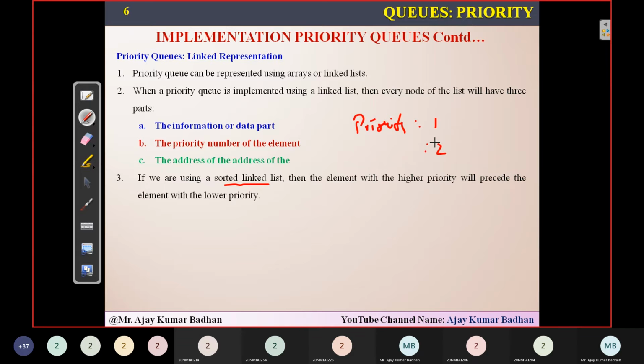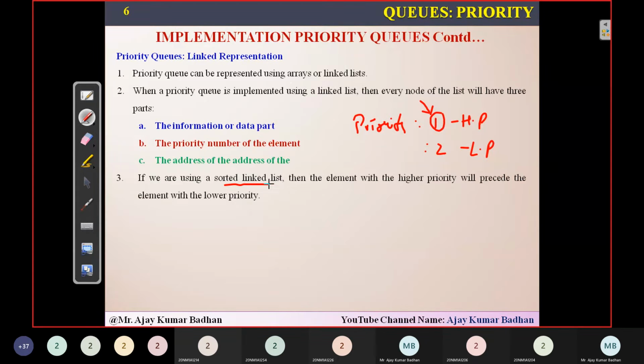Numerically, two is greater than one, but one has the highest priority and two has the lowest priority. Don't get confused. As per numerical point of view, number two is greater than number one, but here the one which has the lowest numerical value will have the highest priority. That you people have to keep in mind.